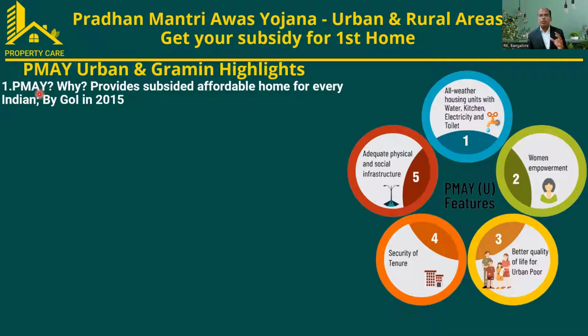Pradhan Mantri Awas Yojana is a scheme that provides subsidized affordable homes for every Indian citizen. This is the main objective, an affordable home for every Indian citizen. It may be in any city; all over India, this scheme is applicable. It comes from the central government, and both governments share the subsidy. In some places the central government shares more, some 70%, and in some places the state government adds 30% and pays.